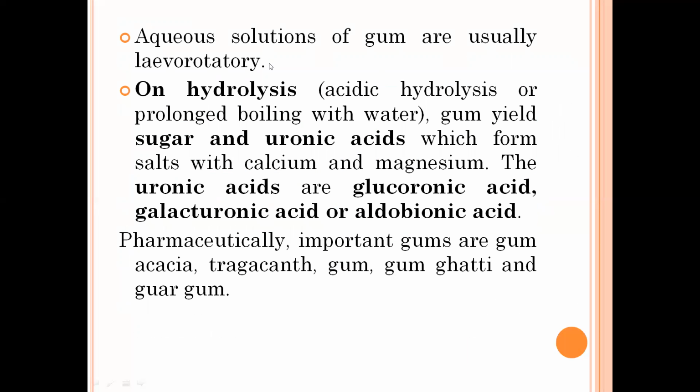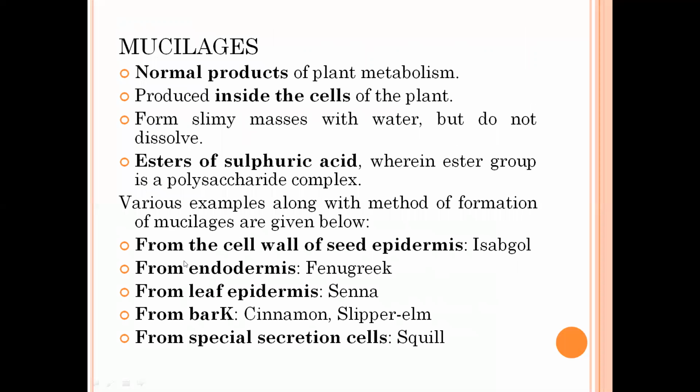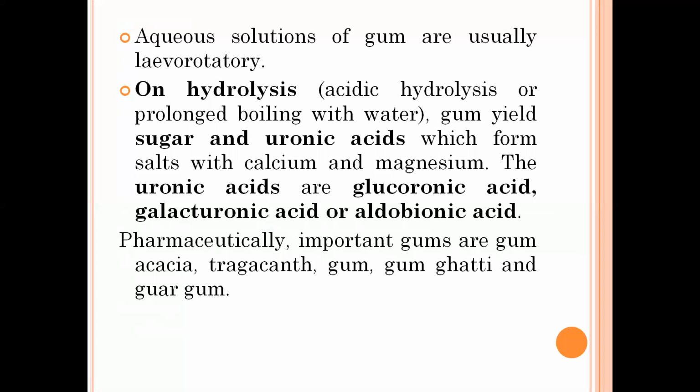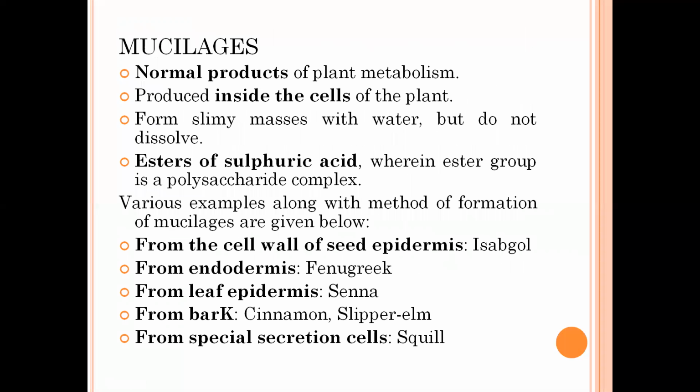They are usually levorotatory, and on hydrolysis gums yield sugars and uronic acids, which form salts with calcium and magnesium. The uronic acids are glucuronic acid, galacturonic acid or aldobionic acid. Glucuronic acid is a modification in the molecule of glucose. Like in glucose, the last group is CH2OH; this hydroxyl group is replaced by the carboxyl group, that is COOH. The pharmaceutically important gums are gum acacia, gum arabica, tragacanth, gum ghati, etc.